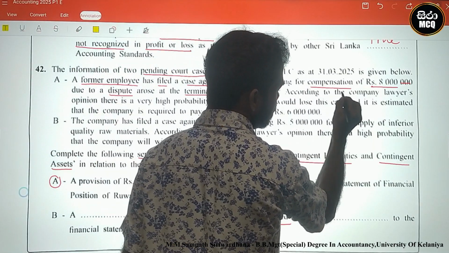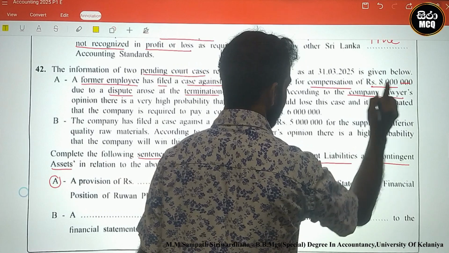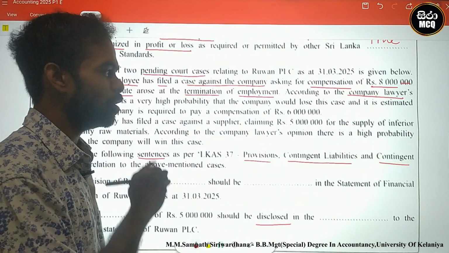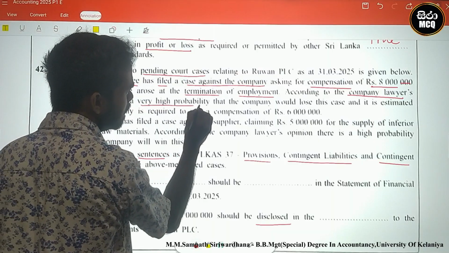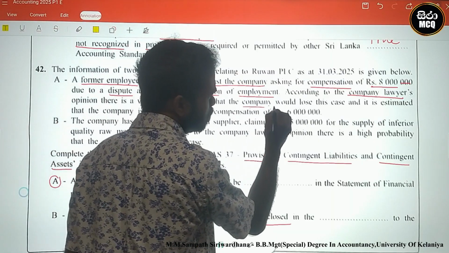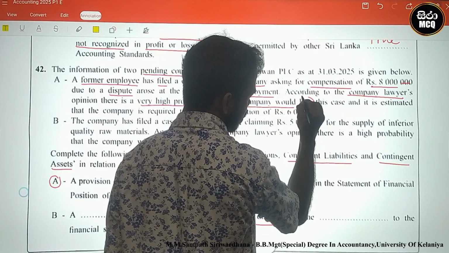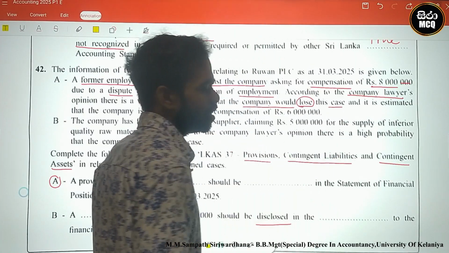According to the company lawyer, who is the reliable person, there is a very high probability that the company would lose this case.